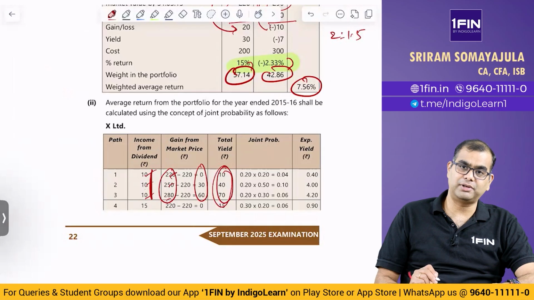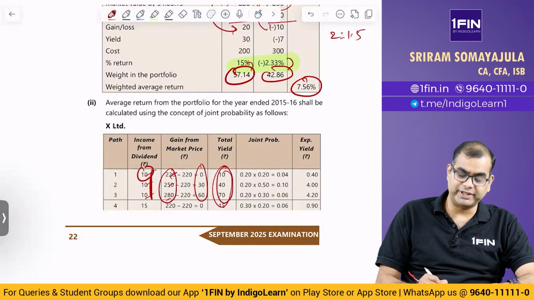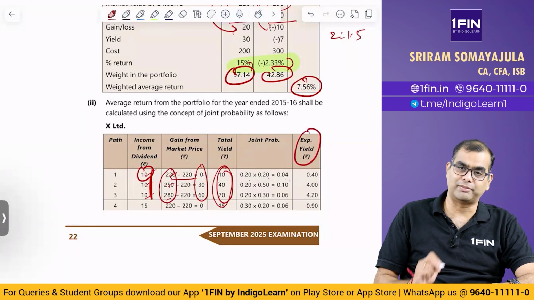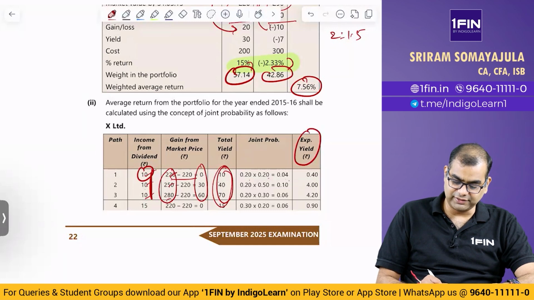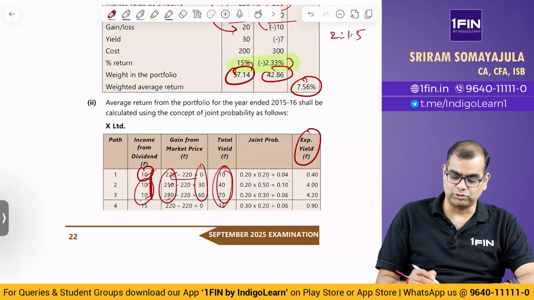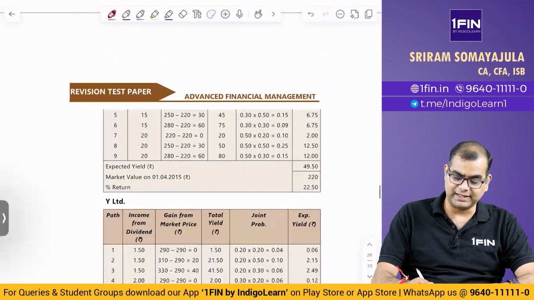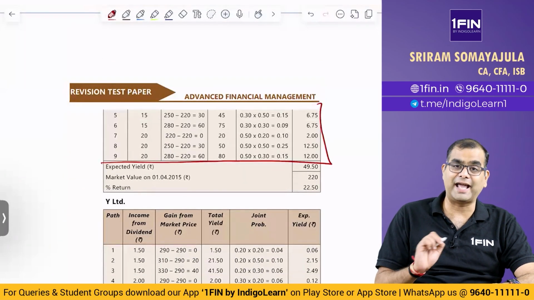Now what is the joint probability for this? For the dividend to be 10, it is 0.2. For the price to be 220, it is 0.2. So 0.2 into 0.2 is 0.04. 0.04 into 10 is 0.4. Like that, they have arrived at the expected yield based on joint probability. For this dividend of 10, the probability is always 0.2, whereas for the prices it is 0.2, 0.3, 0.5. So they multiplied by 0.5, by 0.3, arrived at the joint probability, and multiplied the total yield or return by the joint probability to get the expected yield. Like that, they have done it for all 9 scenarios for X.